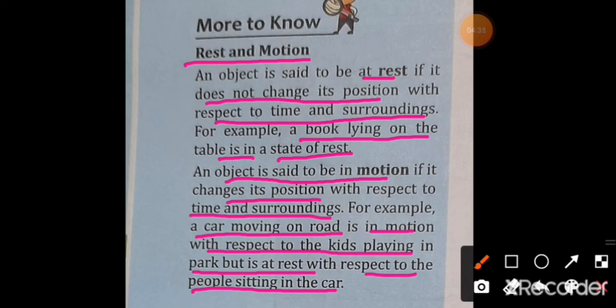Like for example, a car or a bike moving on the road. In that case, we will say that the bike and the car are in motion. Or we can also say that the boys who are playing in the park are in motion. But the people who are sitting in the car are in the rest condition, not the motion condition.